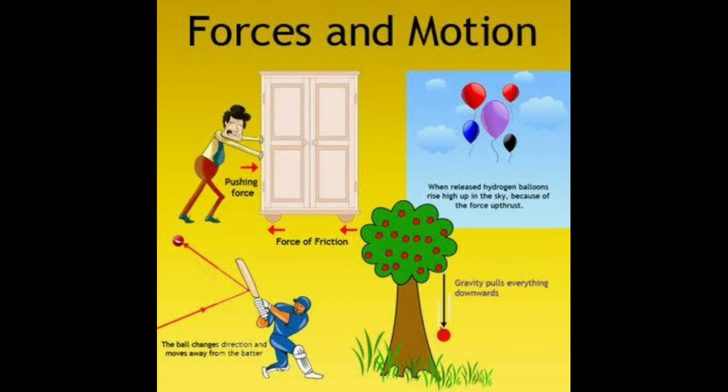Aristotle, a Greek philosopher, stated that a moving body naturally comes to rest without any external influence of force. That motion is called natural motion. It is force independent.